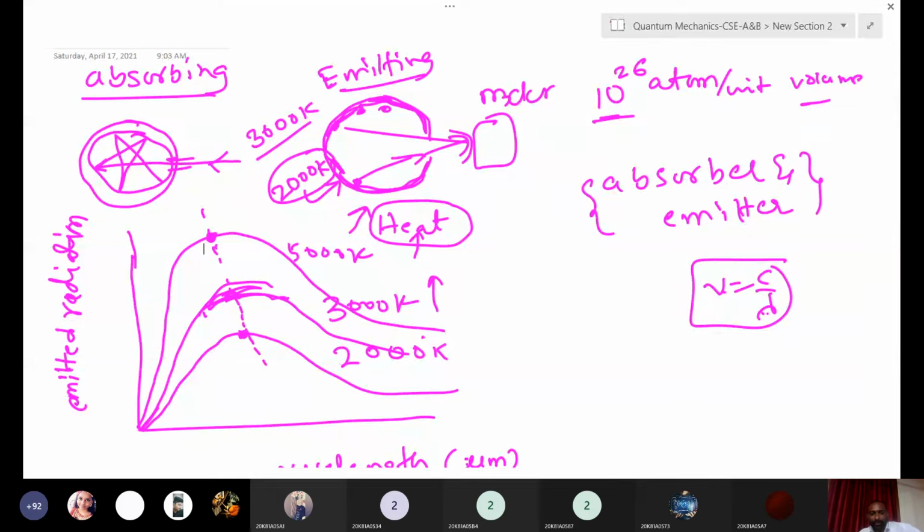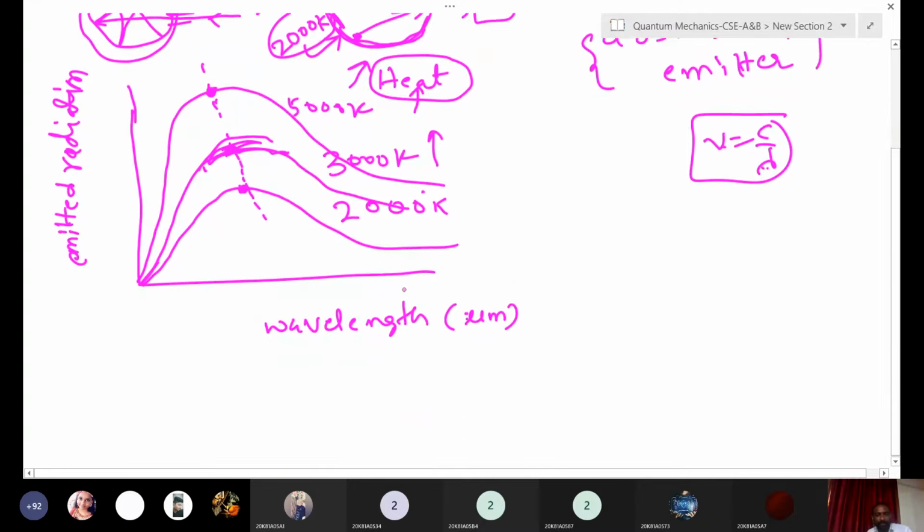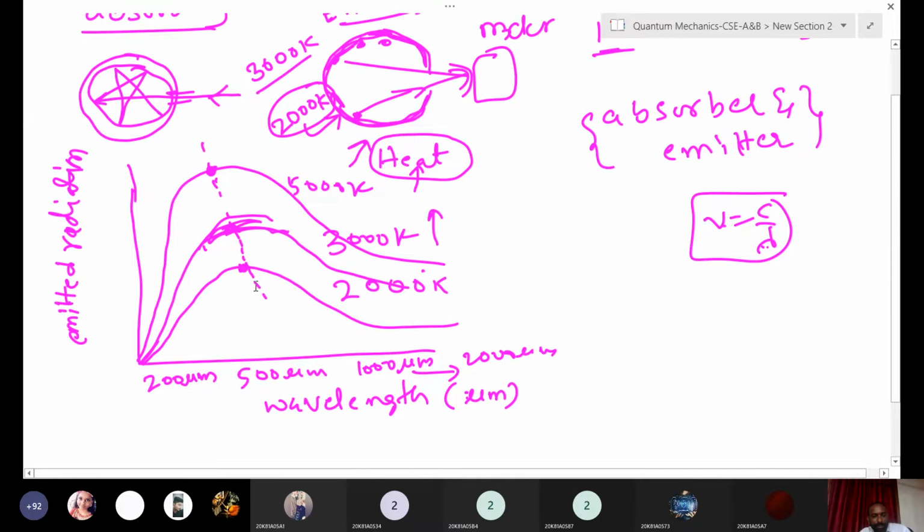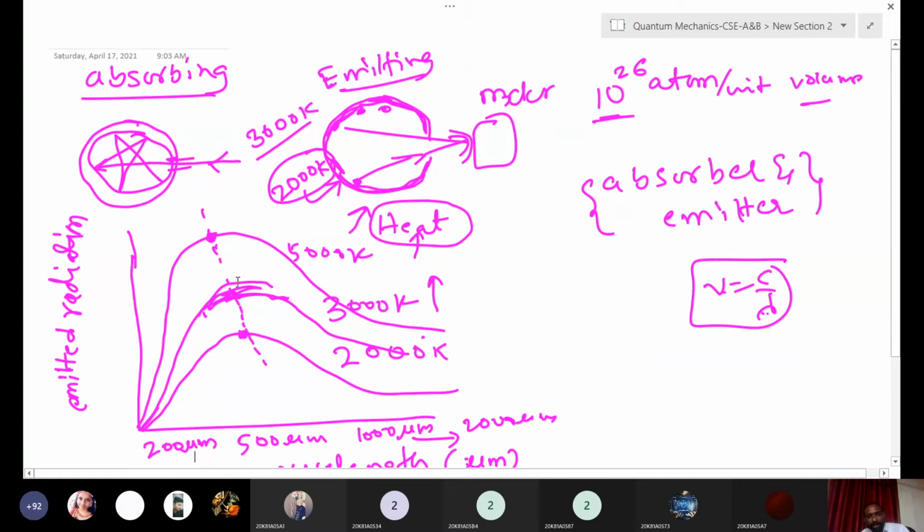If you heat the black body, if you are increasing the heating, it means you are increasing the temperature. If you increase the temperature, this curve is shifting to the lower wavelength side. This is the wavelength axis, and this side is increasing. Suppose this is 500 micrometer, this is 1000 micrometer, and this is 2000 micrometer. This may be 200 micrometer. So it is decreasing. If you increase the temperature, the curve shifts to the lower wavelength side. You can clearly see it in the diagram.